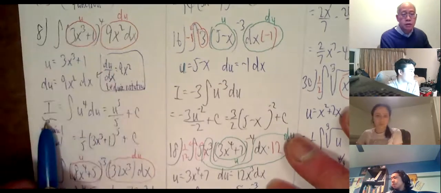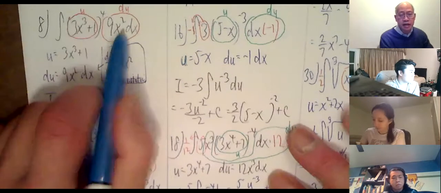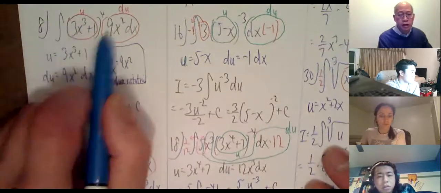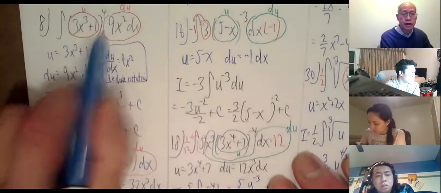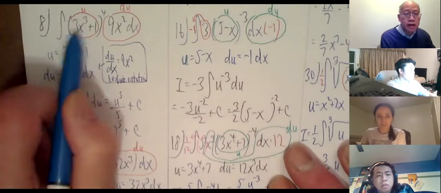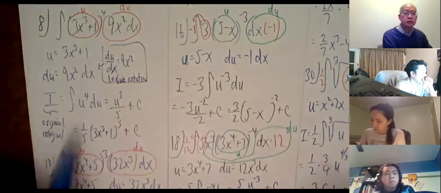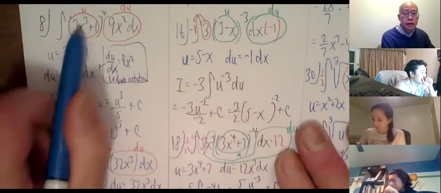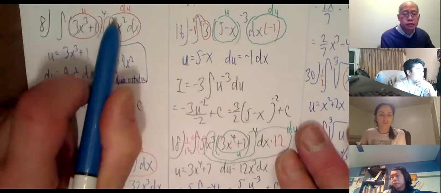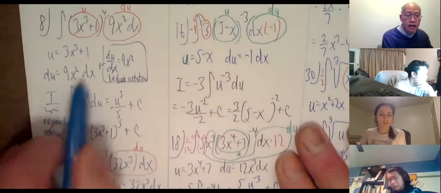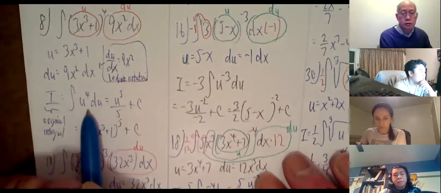So the next step, I write I for the original integral. Otherwise, I'd have to rewrite the beginning all over again. I don't feel like writing that whole thing. So my notation is capital I will mean the original integral, rather than rewriting that all over again. So instead of 3x cubed plus 1 to the fourth power, it's now u to the fourth power. Much nicer. So I replace 3x cubed plus 1 with u. I replace 9x squared dx with du. So I'm now integrating u to the fourth du, which is very easy.